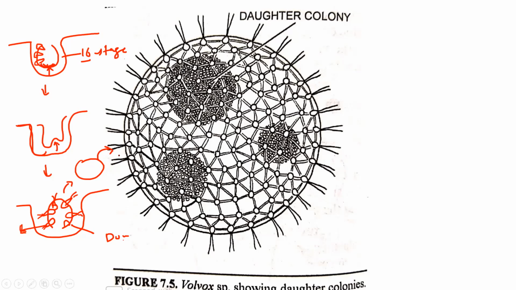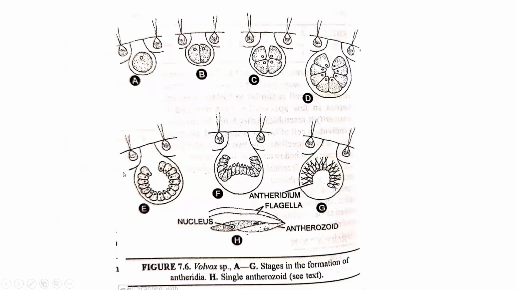Hope you understand how asexual reproduction takes place in Volvox. In this diagram, the photo represents the formation of antheridia, which is a part of sexual reproduction.